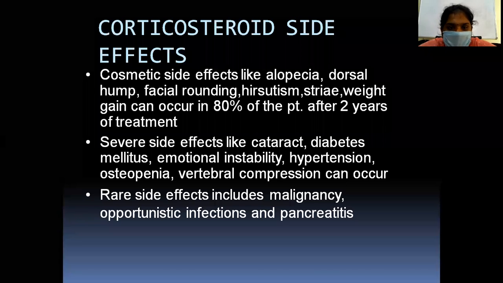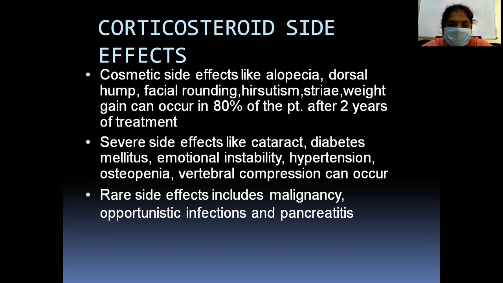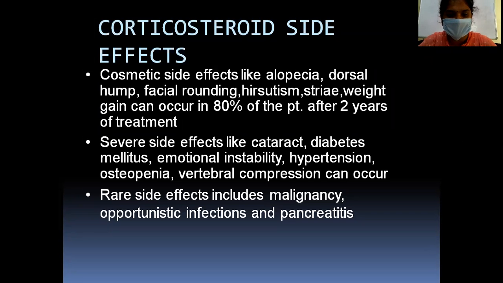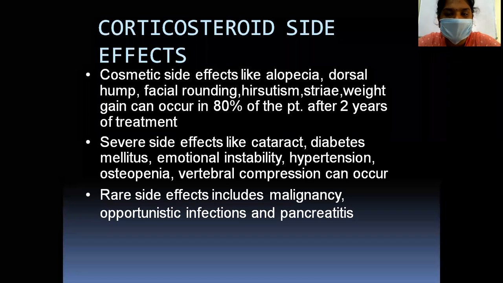So glucocorticoid side effects, cosmetic side effects like alopecia, dorsal hump, facial rounding, hirsutism, weight gain can occur in around 80% of the patients after 2 years of the treatment. Severe side effects like cataract, diabetes mellitus, emotional instability, hypertension, osteopenia, vertebral compressions can occur. Rare side effects include malignancy, opportunistic infections, and pancreatitis.